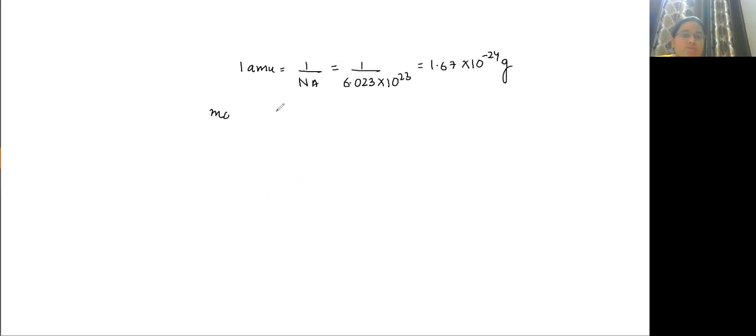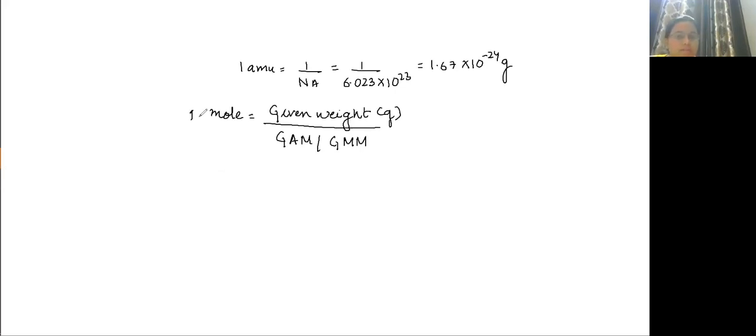Now the formula of mole. Mole is equal to given weight, given weight should be in grams, divided by gram atomic mass or gram molecular mass. If molecule is there, put gram molecular mass. If atom is there, put gram atomic mass. Okay, this is the first formula. Now, if you have to find the weight of the substance, how will you calculate weight?